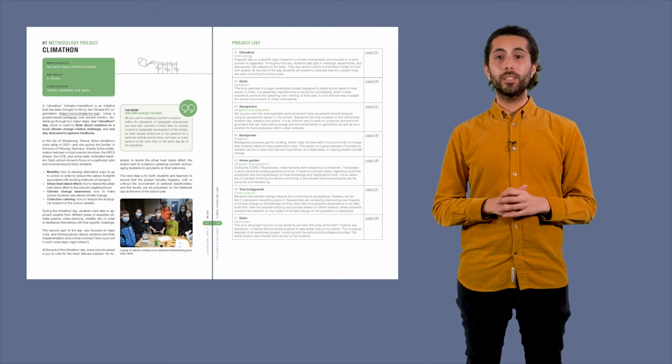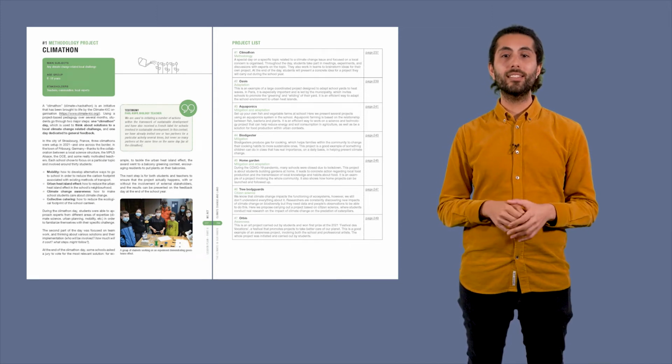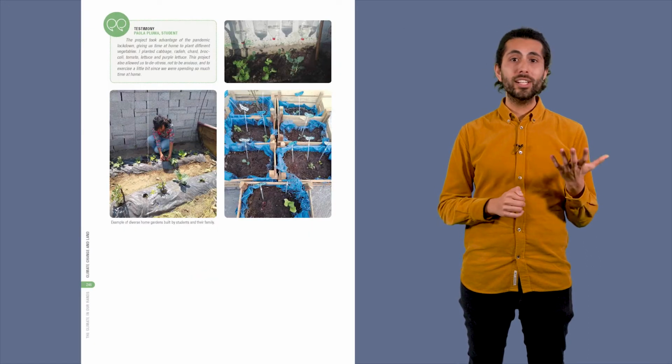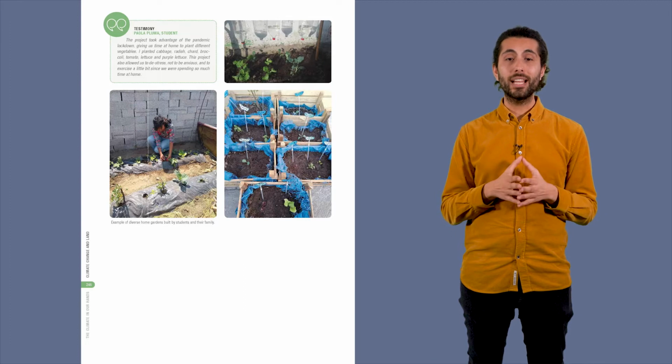The second part of the book, titled We Act, presents 7 examples of projects implemented in classes in order to raise awareness, mitigate, or adapt to climate change.